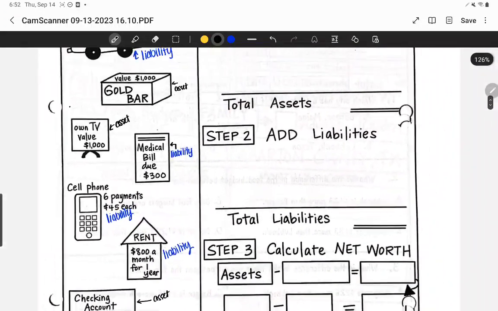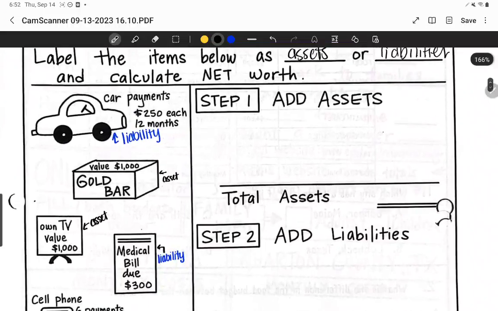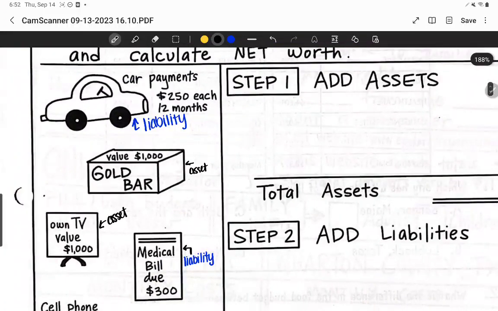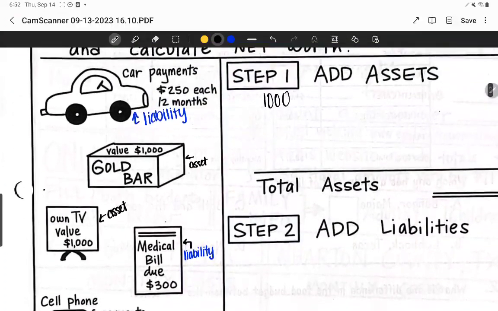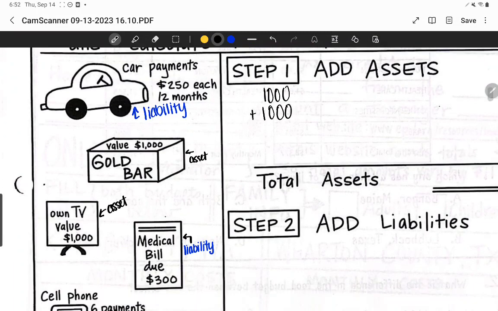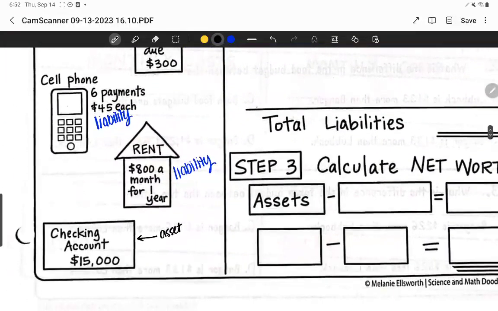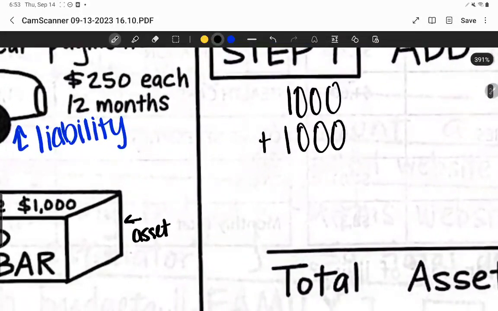All right, so now what we're going to do is we're going to go through and add together our assets. So if we look here, we have a gold bar that is an asset. It's worth $1,000. So we're going to add that. We're going to add our value of our TV, which is another $1,000. And then we're going to add our checking account, which is $15,000.